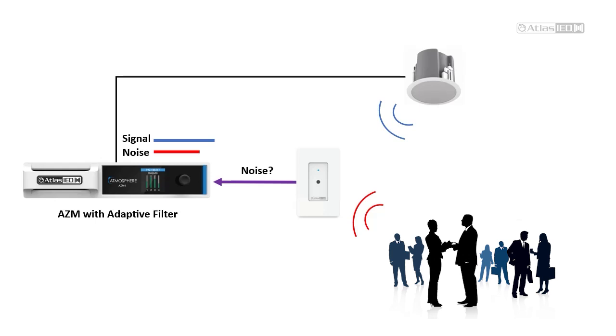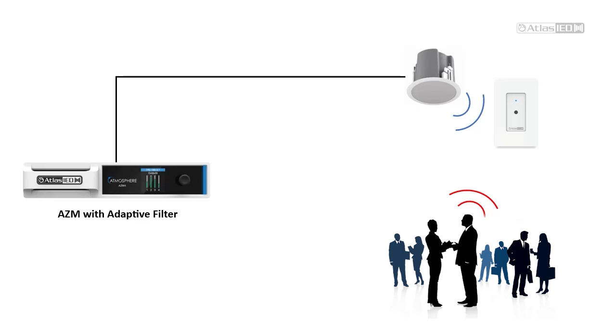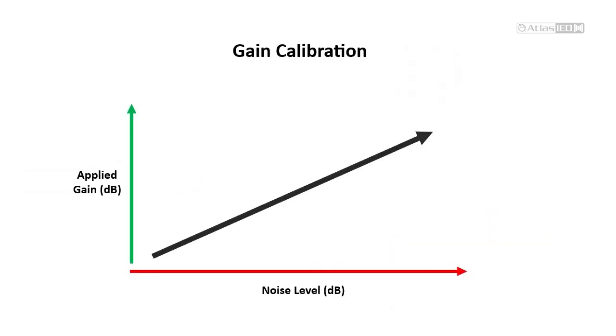This advanced filter can provide accurate ambient noise level estimates even while system audio is playing. This completely removes our dependency on changes to system audio levels and makes ANC much more robust to issues arising from poor sensor placement. Even without sensor calibration, ANC needs to know how to respond to changing noise levels. We'll refer to this process as gain calibration.